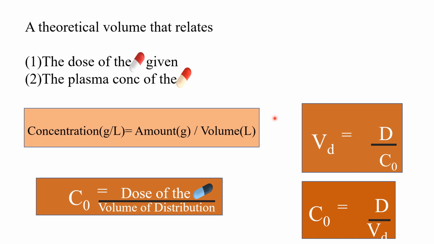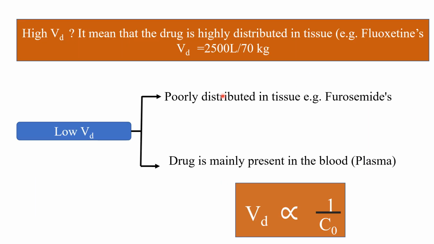Let's understand what exactly high volume of distribution and low volume of distribution mean. High VD means the drug is highly distributed in tissues.